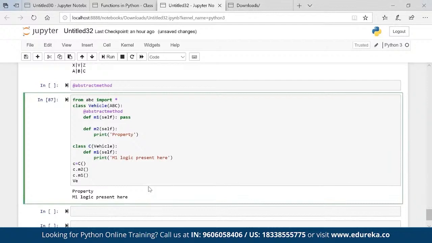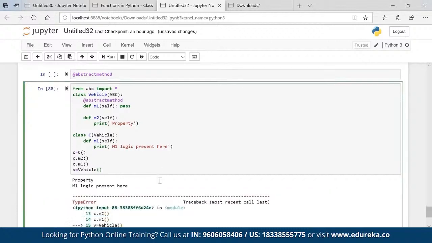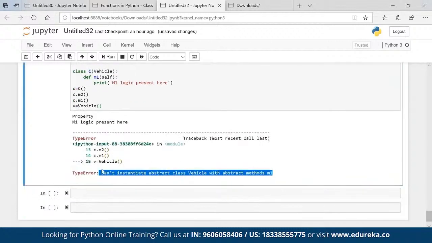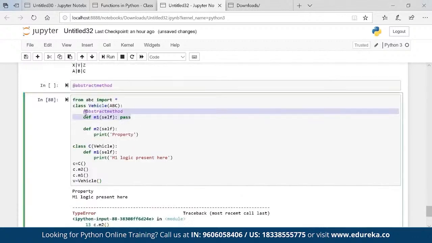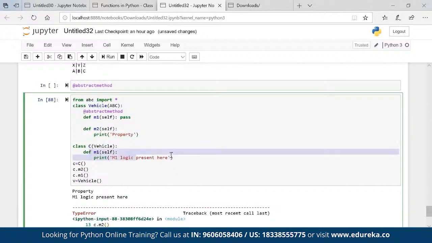What will happen if we write Vehicle? We have to create an object for Vehicle, v equal to, you see here, cannot instantiate abstract class Vehicle with abstract method m1. So this is not going to work, but this will work through the child property. Okay, so the child is giving the parent the property m1.